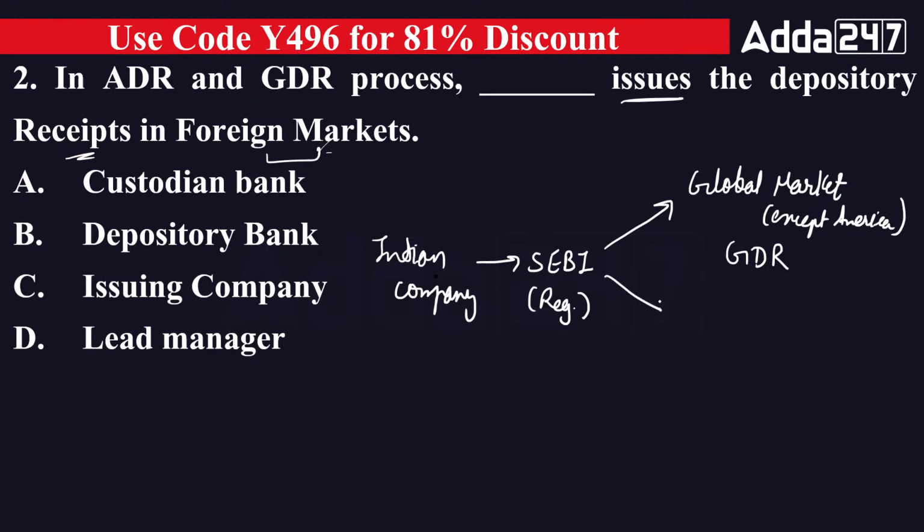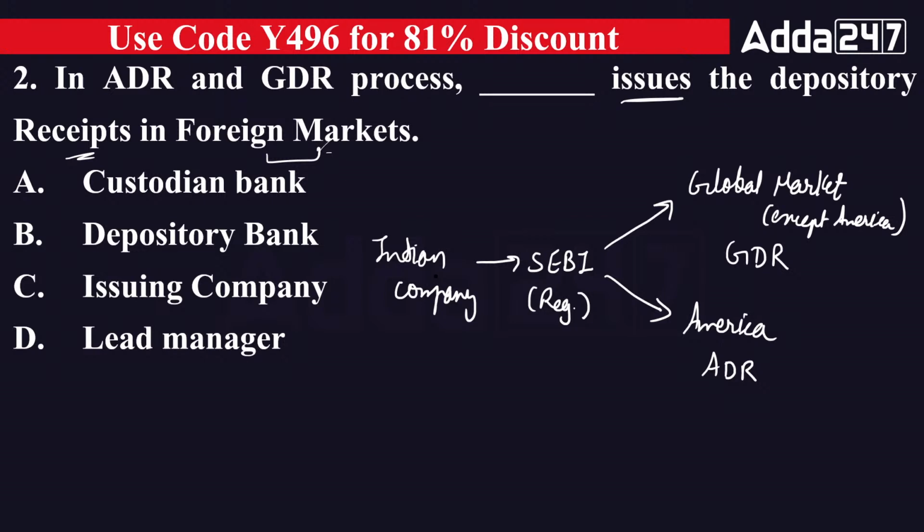And when the company wants to issue its shares in the American market, the company issues the ADR there. So these are the ADR and GDR. So Indian company wants to issue its shares in the global market, so it will issue GDR. And if Indian company wants to issue its shares in the American market, it will issue the ADR.